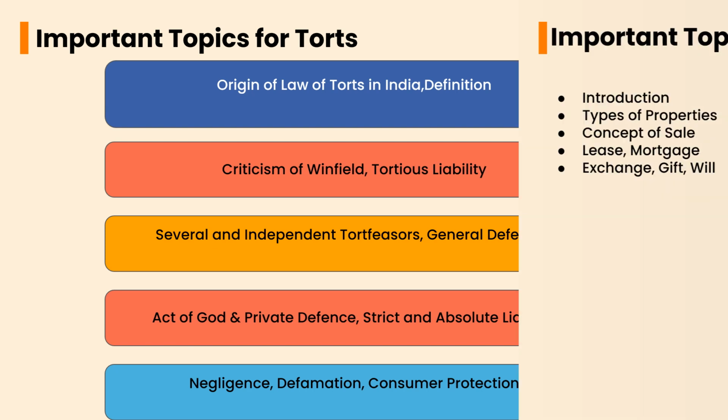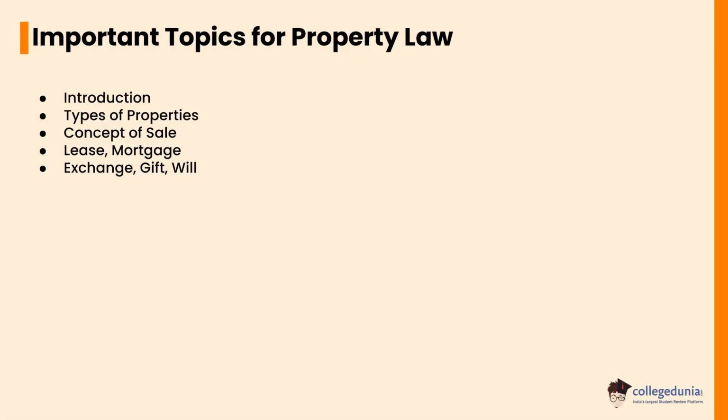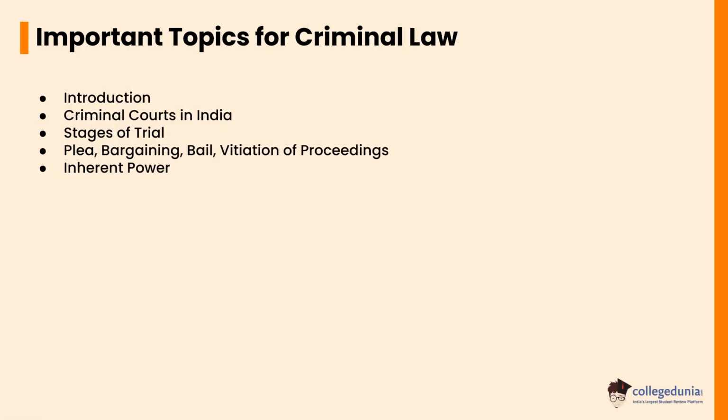Let's check the important topics of property law. Introduction: types of properties, concept of sale, lease, mortgage, exchange, gift, will. Let's check the important topics for criminal law. Introduction: criminal courts in India, stages of trial, plea bargaining, bail, quashing of proceedings, inherent power.